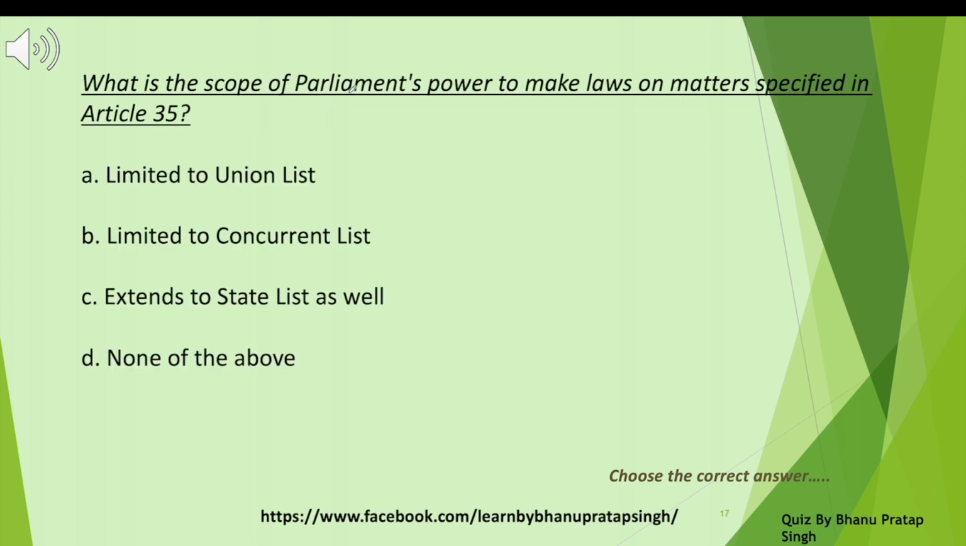What is the scope of parliament's power to make law on matters specified in Article 35? What they can do? Is it limited to union list, limited to concurrent list, extended to state list as well, or none of the above? What is the answer? Extended to state list as well.